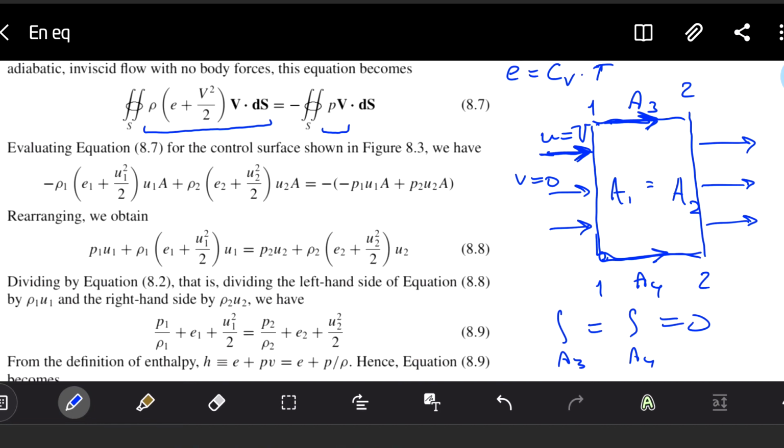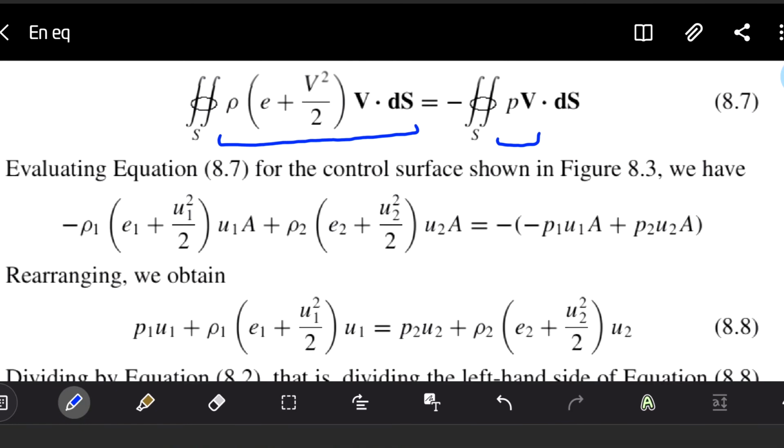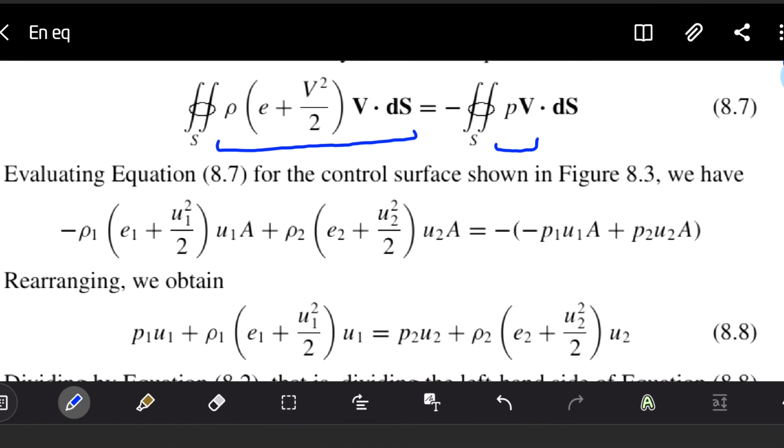And in the book you can see that A1 and A2 are the same, so I can just write A, the same value. Left and right area is just A. And it's here in the formula. Okay, so let's see both equations at the same time. We see the density here. Then the product of internal energy plus velocity squared divided by 2.